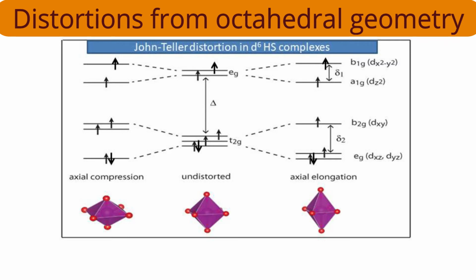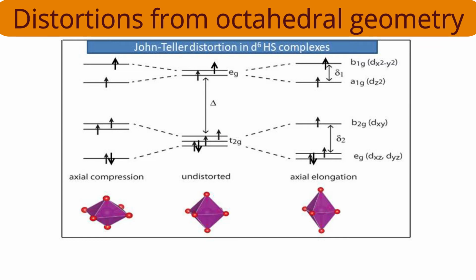Let me consider now the left side distortion. That's an axial compression distortion, z in. The name itself says ligands along the z axis will be compressed. Ligands along the z axis will come in. Consequently, the four ligands which are in the xy plane will separate, those will elongate, their distance will increase.